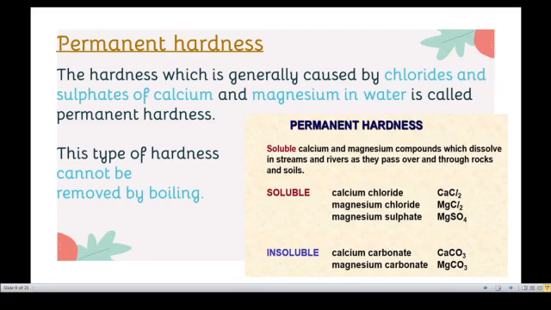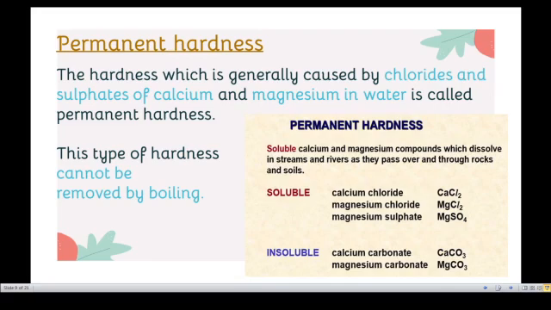Now permanent hardness. I already told that temporary hardness means the hardness caused by the bicarbonates of calcium and magnesium dissolved in water. Here, chlorides and sulfates of calcium and magnesium in water is called permanent hardness. In temporary hardness it is calcium bicarbonate, magnesium bicarbonate. But here it is calcium chloride or magnesium chloride or calcium sulfate or magnesium sulfate dissolved in water. So this type of hardness cannot be removed by boiling, and it is called permanent hardness.